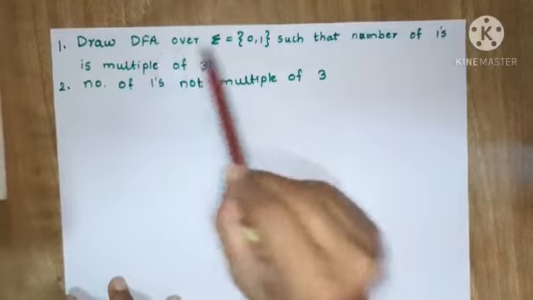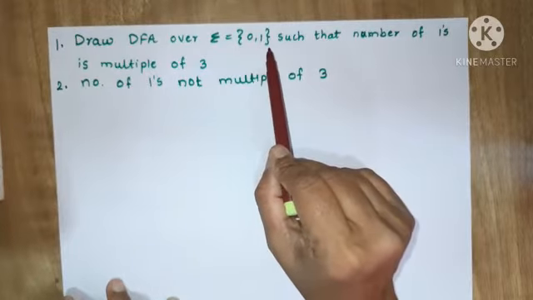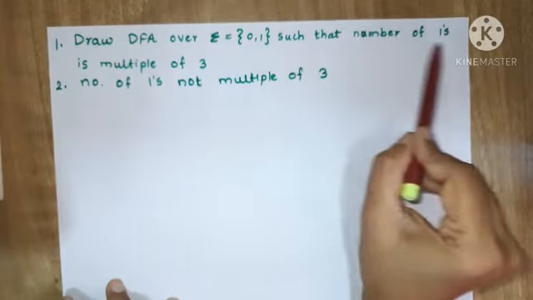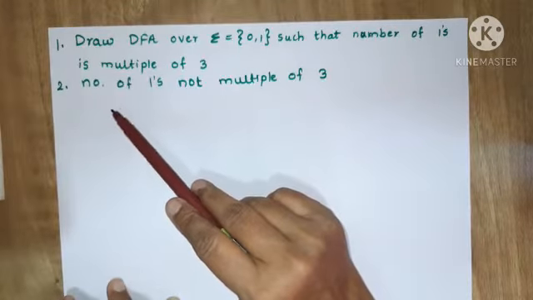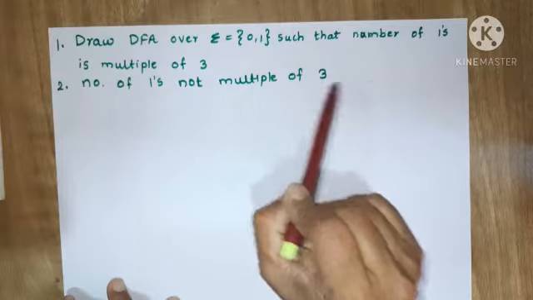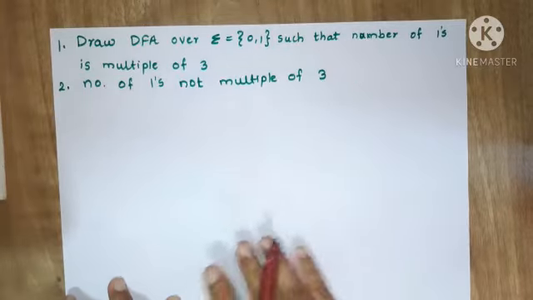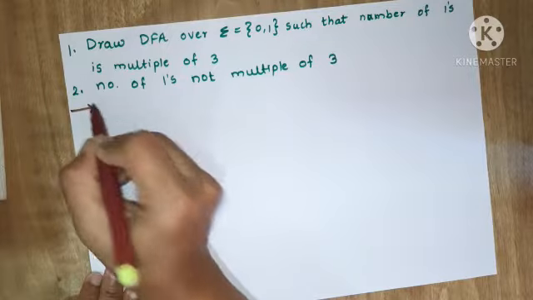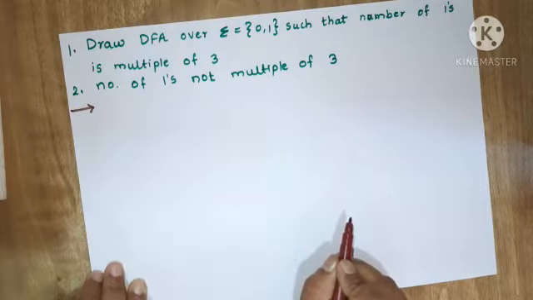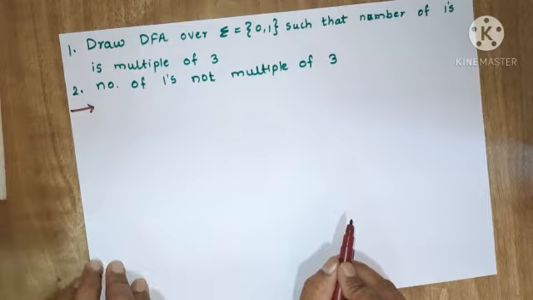So draw a DFA over sigma equal to {0, 1} such that, first, the number of ones is a multiple of 3, and the second, the number of ones is not a multiple of 3. Here the restriction is given only on the number of ones. There is no restriction on the number of zeros.